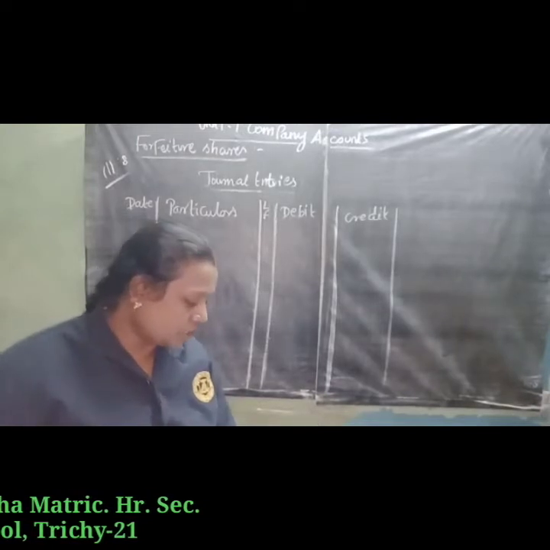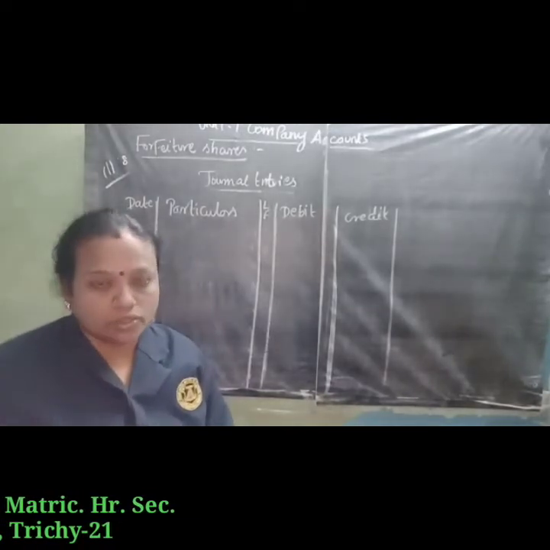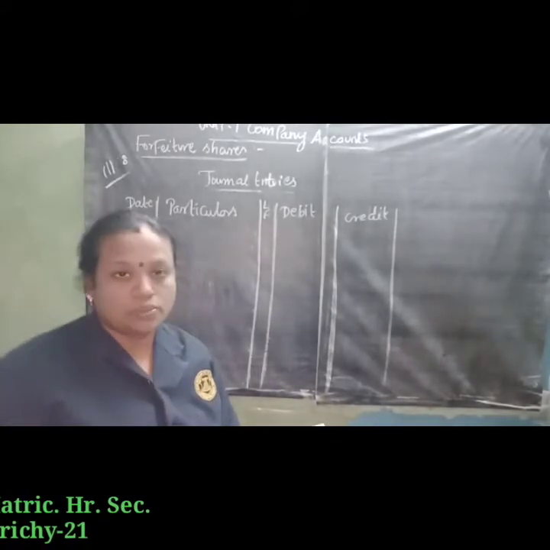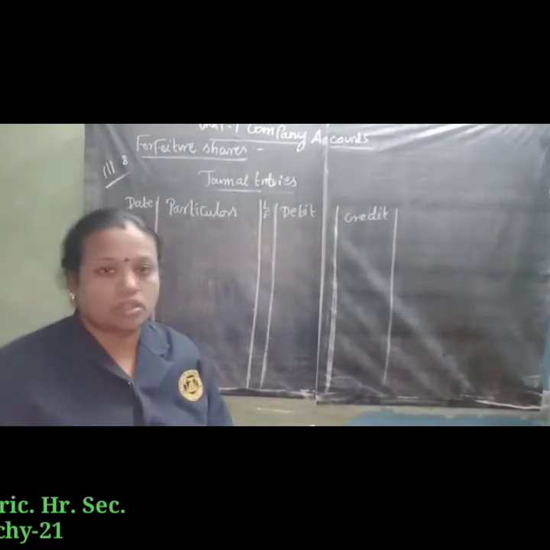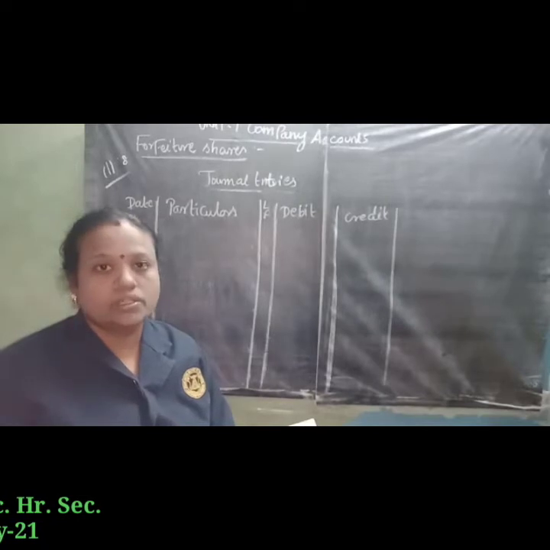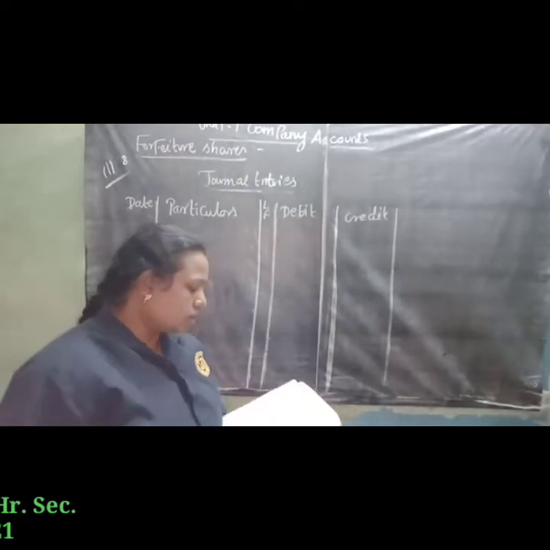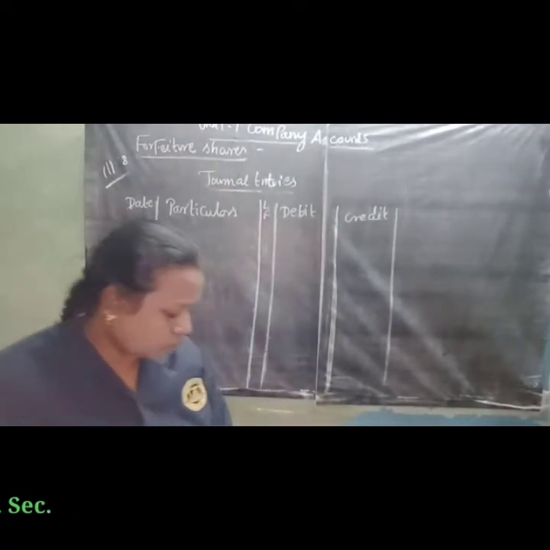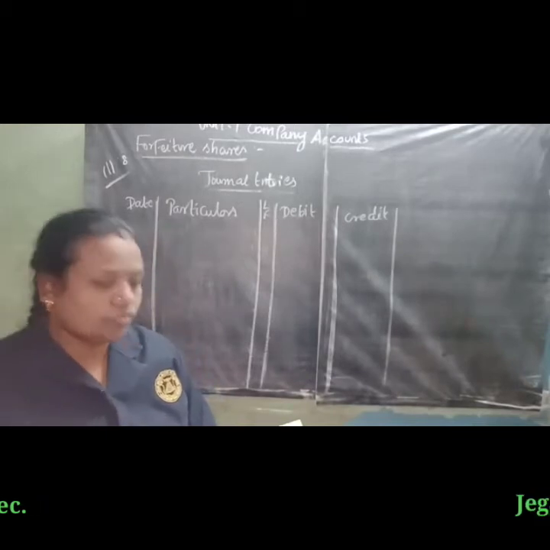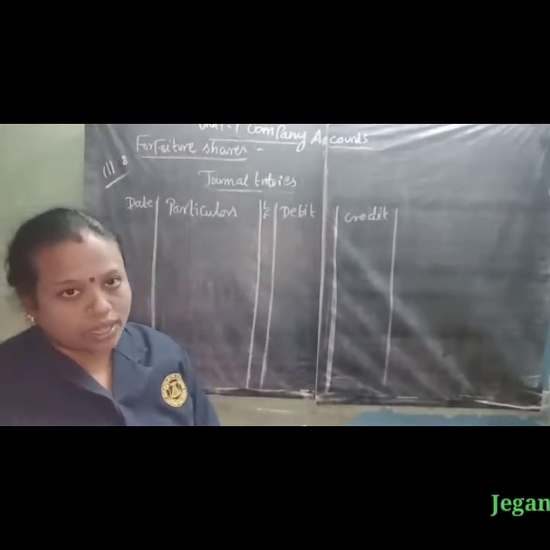So 500 equity shares, each of 10 rupees. She paid only 3 rupees on application and 5 rupees on allotment, total 8 rupees. The remaining 2 rupees she failed to pay as call money. So the directors forfeited the shares for non-payment of call money. How do we write the journal entries?